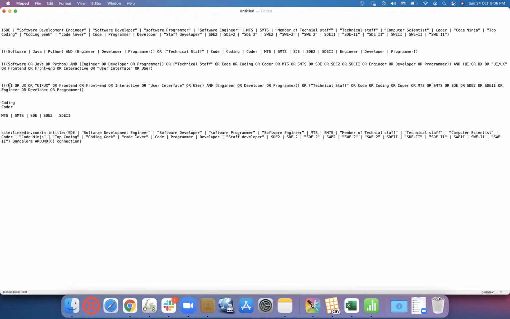Instead of that, we have used UI or UX or UI UX or front end or interactive or user interface. And then this thing starting with 3 brackets and closing with 2 brackets. Here it is. 2 brackets. And in the combination, if we need, we can use this one. So let's take this combination and see how many results.